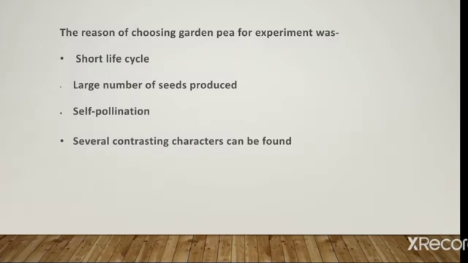The reasons for choosing garden pea for the experiment were: short life cycle of this plant, large number of seeds produced after selfing, self-pollinating flowers, and several contrasting characters can be found.